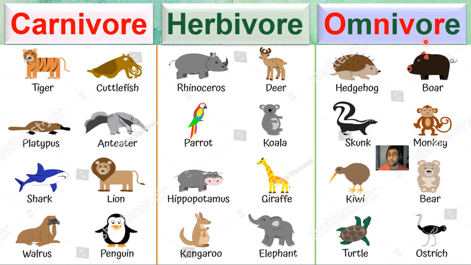Omnivore. Omnivores eat meat and plants. Monkey. As I told you, most monkeys eat fruits and vegetables and also meat. Oh, bear. Kiwi. Turtle. These are omnivores. Also human. Human is also an omnivore.